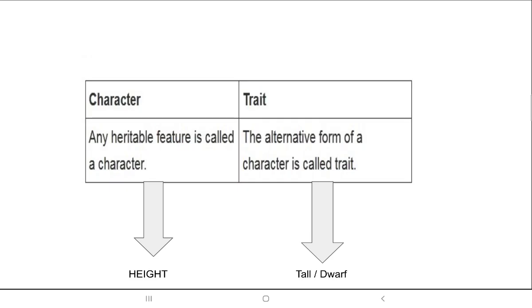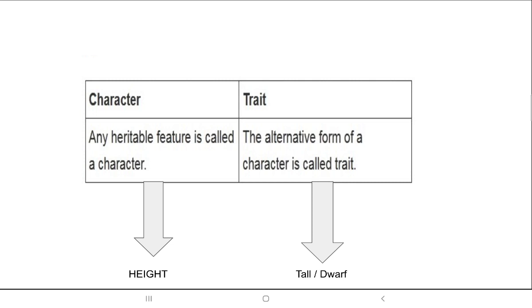So if in the exam the question comes, what is the difference between the character and the trait? A character is a heritable feature which you acquire from your parents. Okay, and a trait is what? It is the alternative form of the character. For example, if the character we are talking about from the parents is height, what could be the traits? Either a person can be tall or a person can be short.